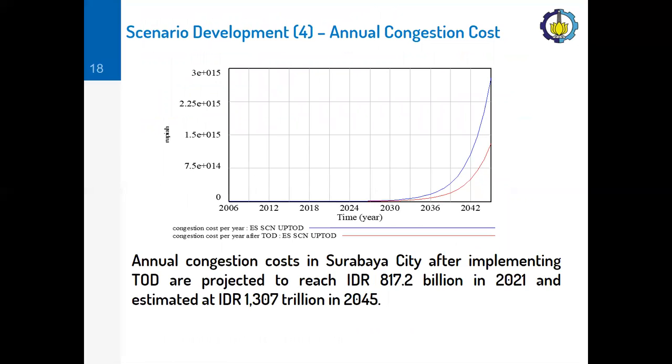And here are the simulation results of the annual congestion cost after we implement the TOD program. As we can see from this graph, annual congestion cost in Surabaya city after implementing TOD are projected to reach 817.2 billion rupiah in 2021 and estimated at 1,307 trillion rupiah in 2045.